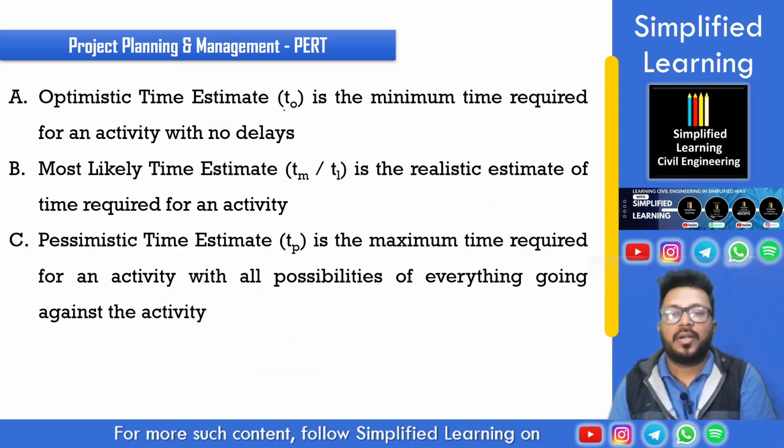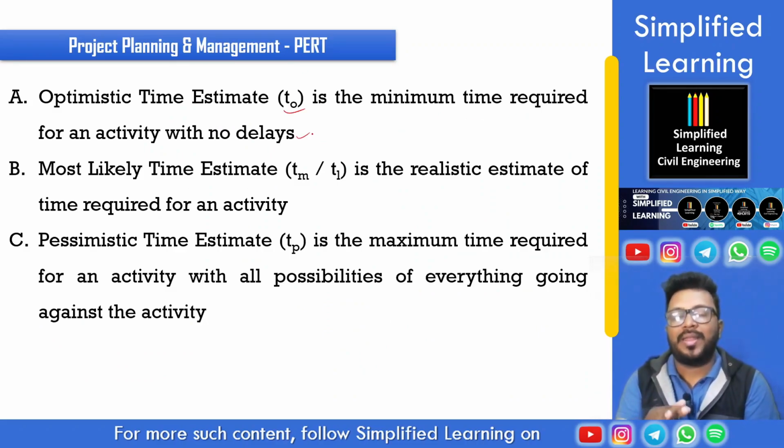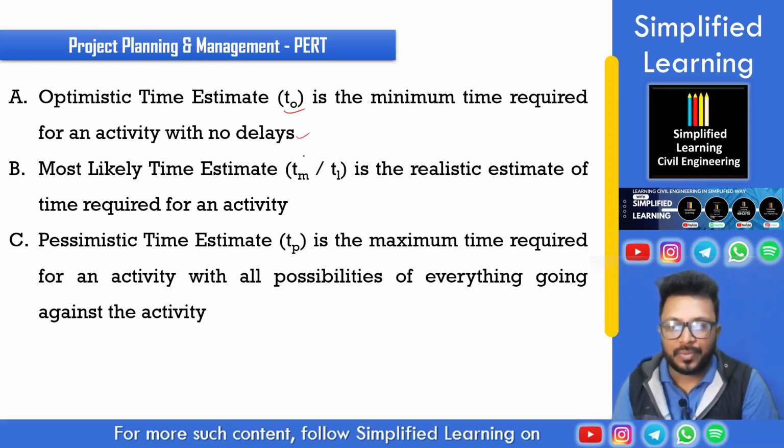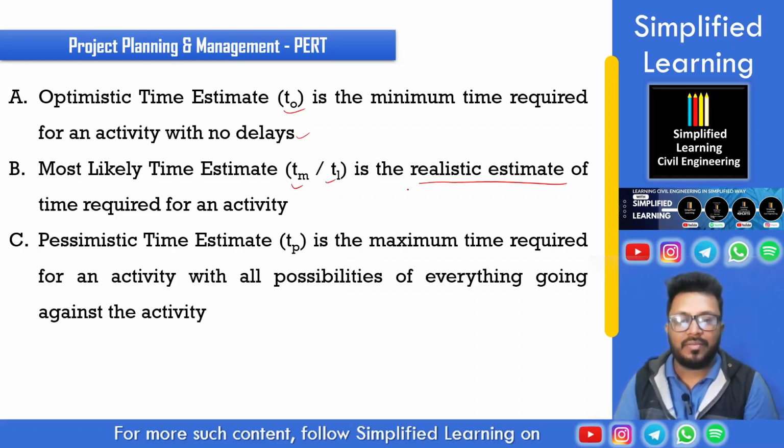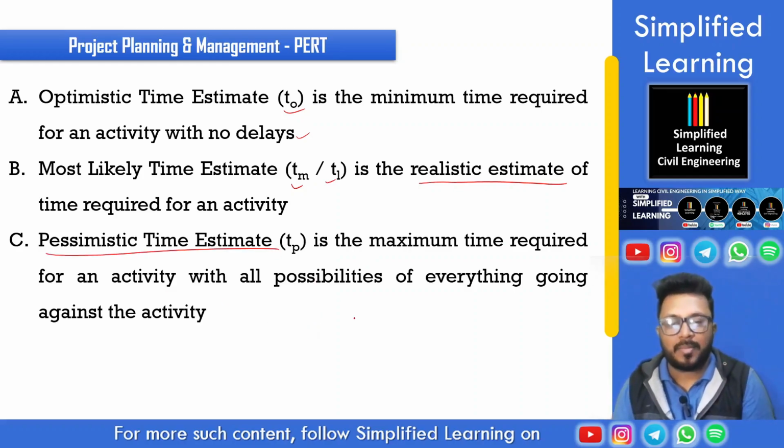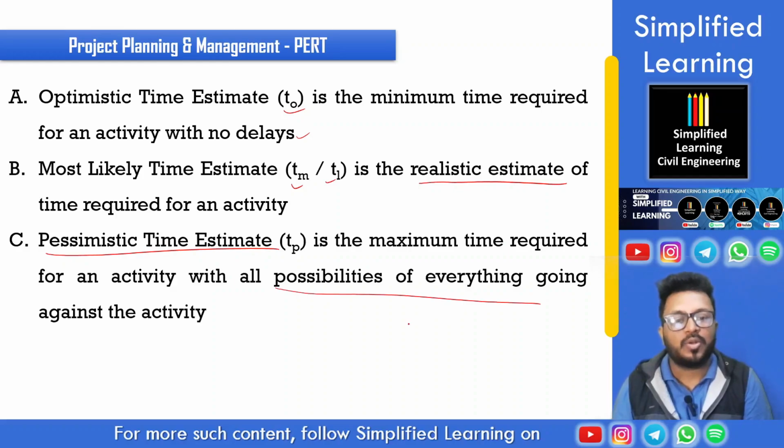Alright, optimistic time estimate TO is the minimum time required for an activity without any delay. Okay, we are not planning for any delay or mishap in the activity completion. Then most likely time estimate is denoted by T suffix M or T suffix L. Likely. Okay, it is the realistic estimate, the most practical thing we can have. Then pessimistic means, let's say every bad aspect happens when we are trying to complete that activity, it will be pessimistic time estimate TP. All the possibilities of everything going haphazard or going for a toss.